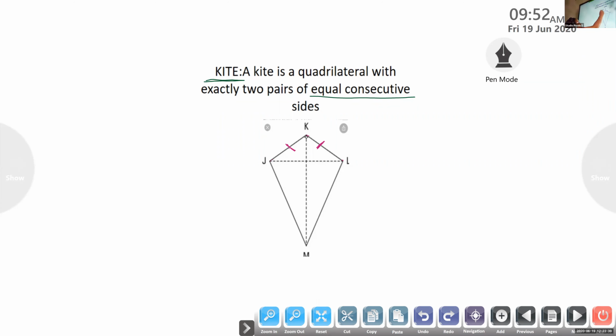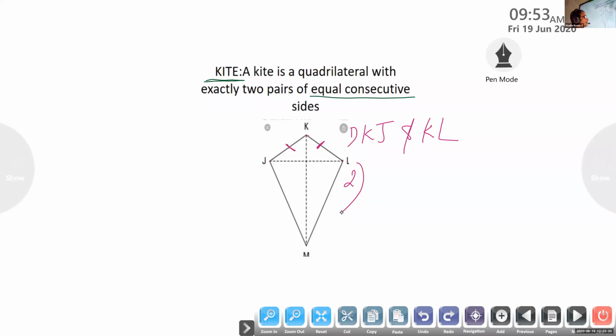So here in a kite there are two pairs of equal and consecutive sides. Here KJ and KL are equal and consecutive. This is the first pair. One more pair of sides are equal and consecutive.